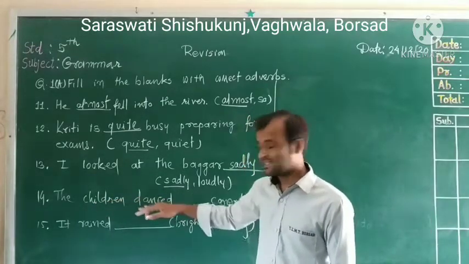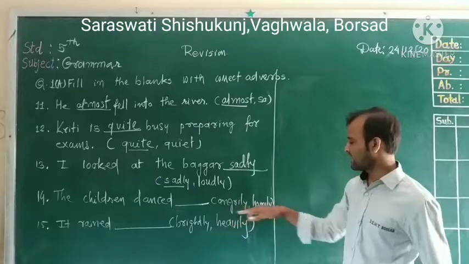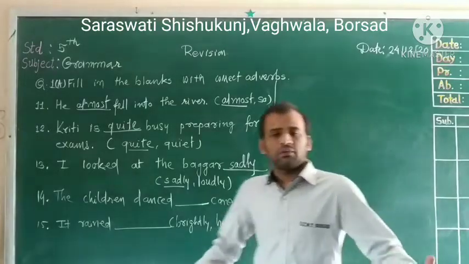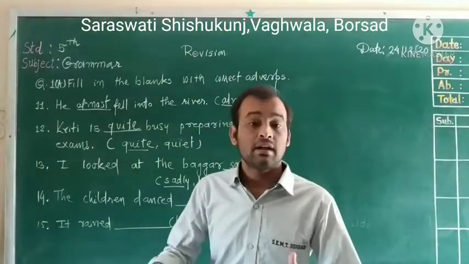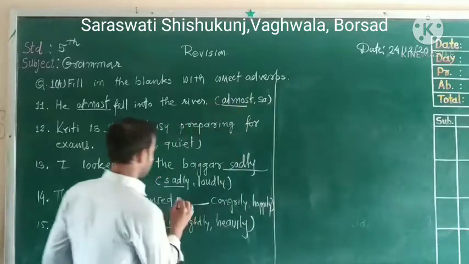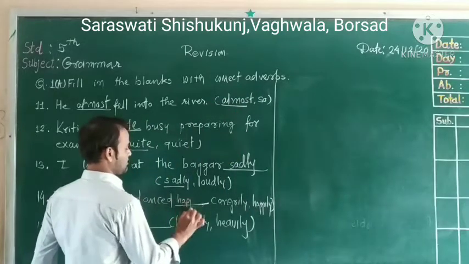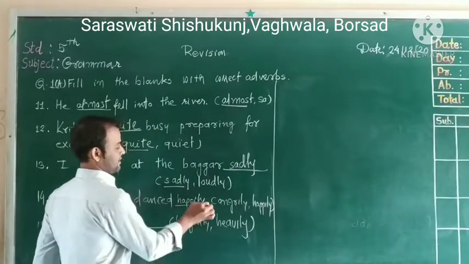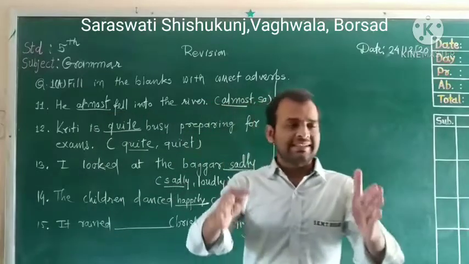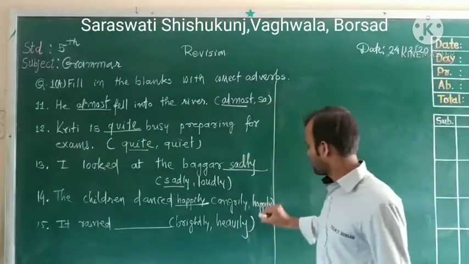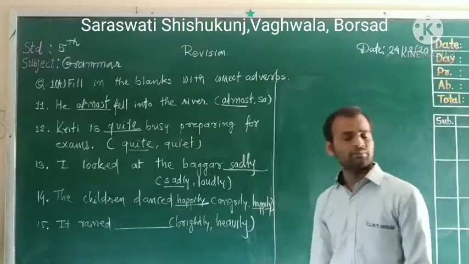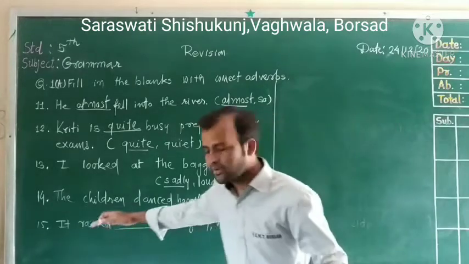14. The children dance dash, angrily or happily. All of you know the children dance happily. So here the correct answer is happily. Okay, that is the answer. Dear students, let's go for the 15th.